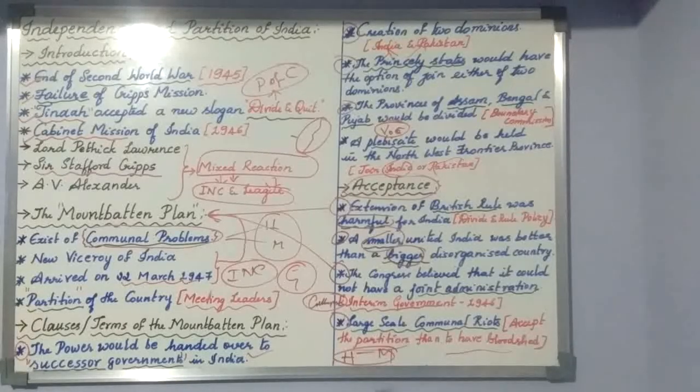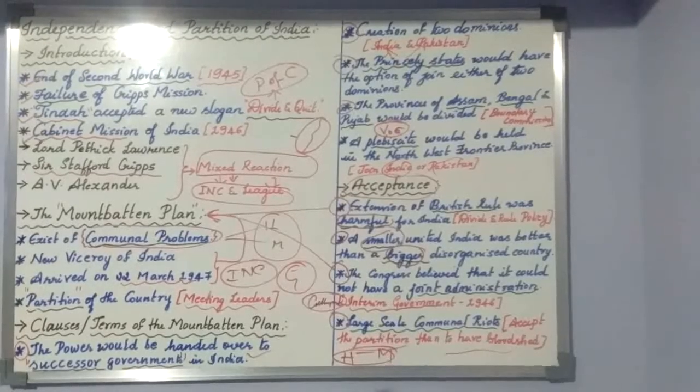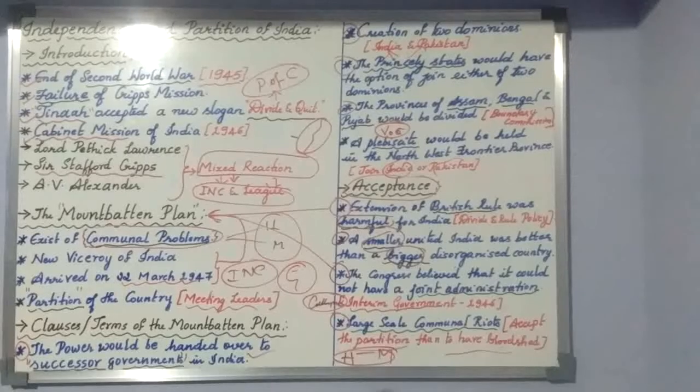So till here, you can go through it. Very important: Lord Mountbatten Plan and its clauses and terms, and even the acceptance. There will be a picture question based on this for 10 marks. So very important. And next class we will go with the new concept, which will be the Indian Independence Act of 1947. Thank you.